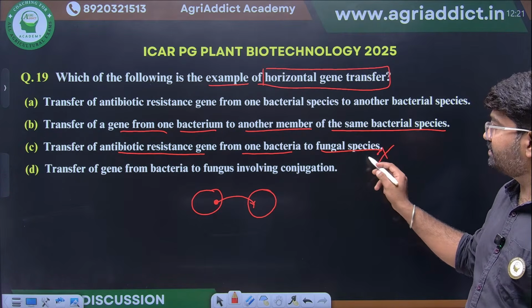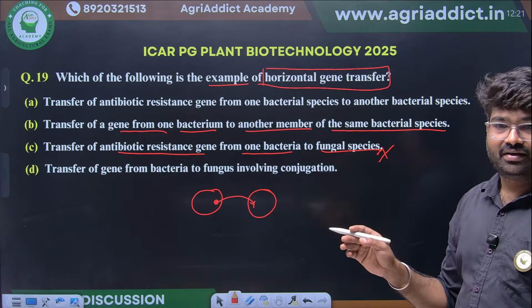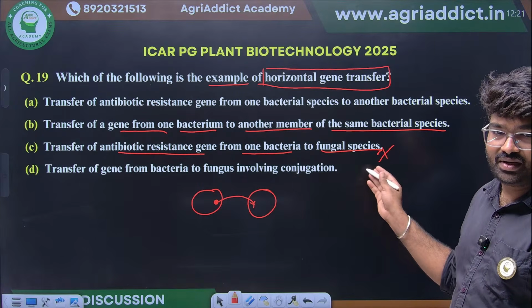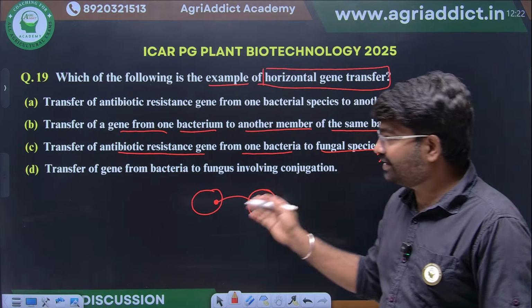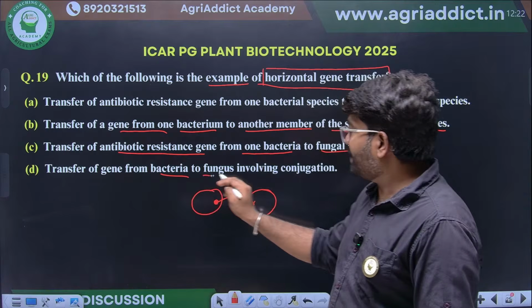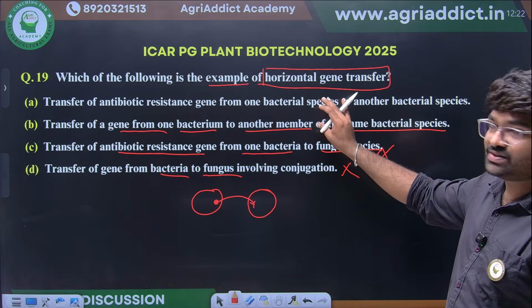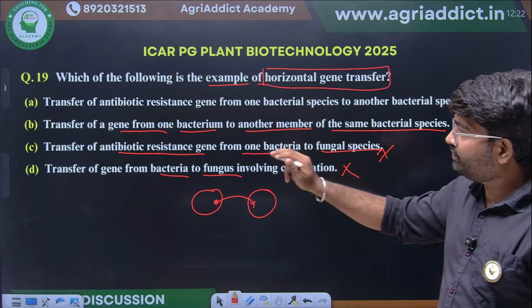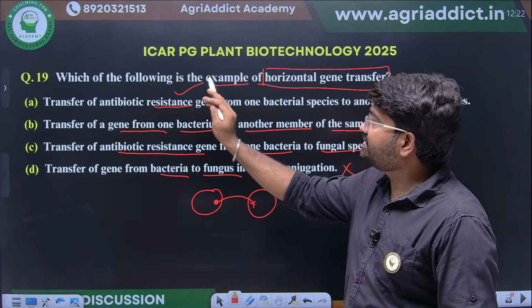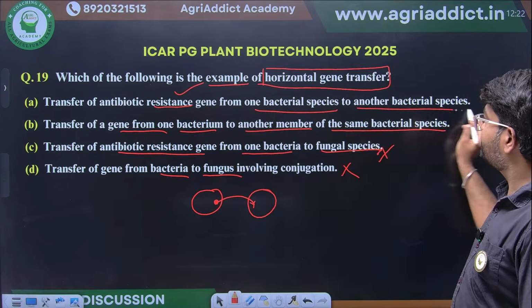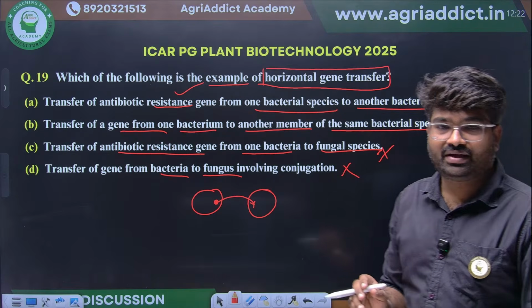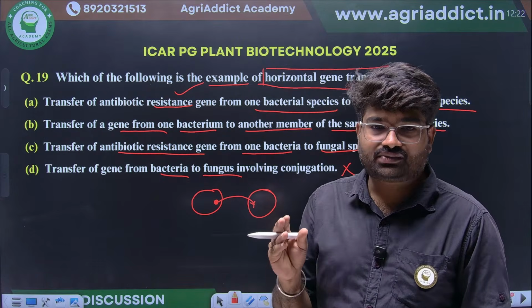This will never come. That might come under vertical transfer, we could say, but this is theoretically not possible. Then transfer of a gene from bacteria to fungus also will not come. So the right option is: transfer of an antibiotic resistant gene from one bacterial species to another bacterial species. This is known as what? Transformation we will do.